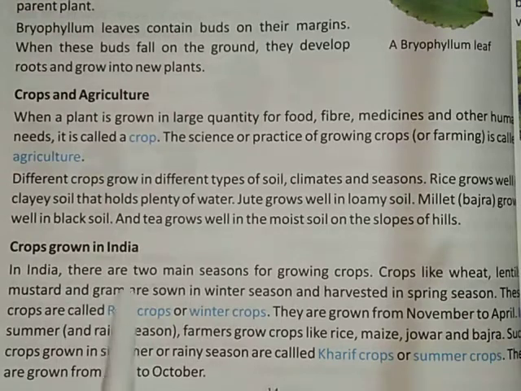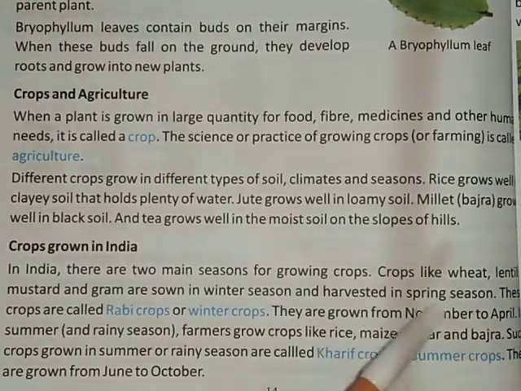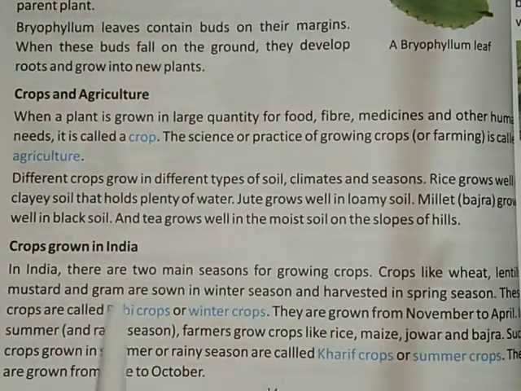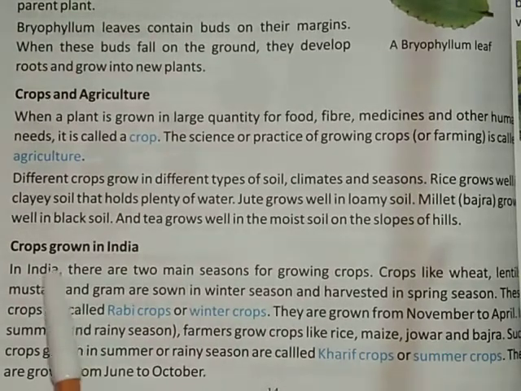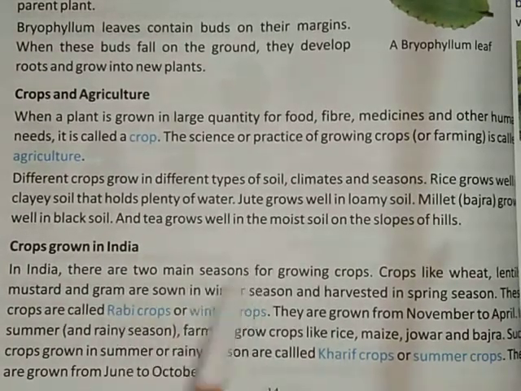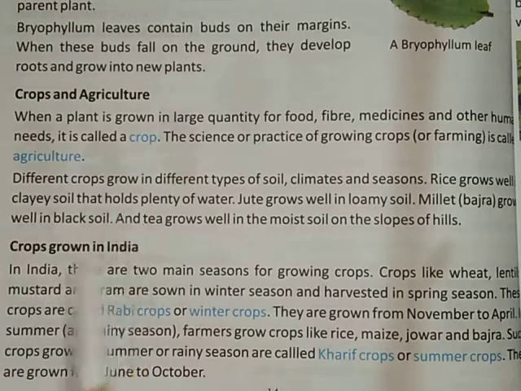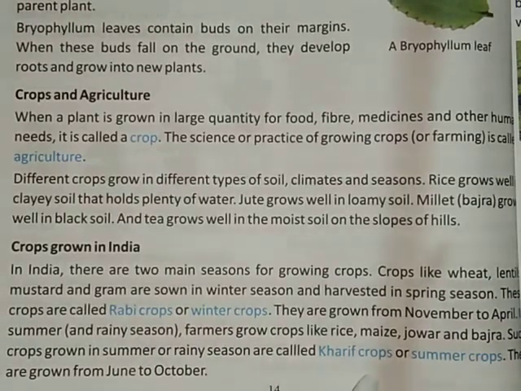In India there are two main seasons for growing crops. Crops like wheat, lentils, mustard, gram are sown in the winter season. So we are dividing Indian crops into two types according to season: rabi crops and kharif crops.